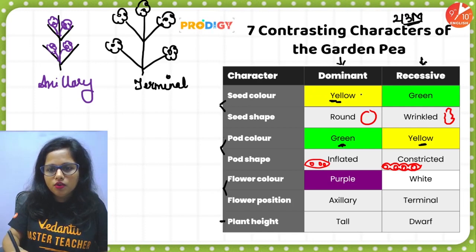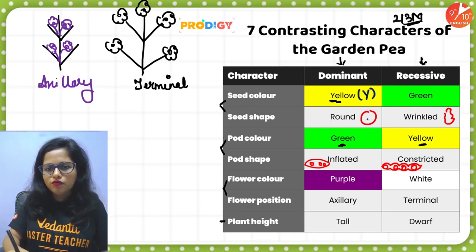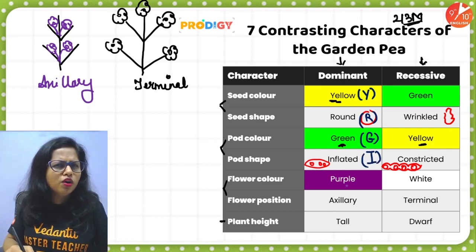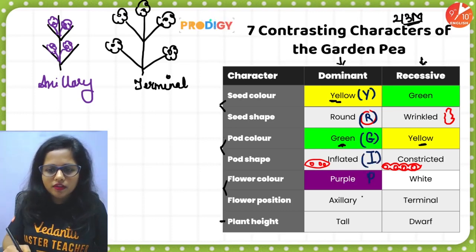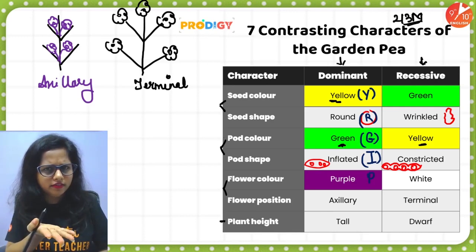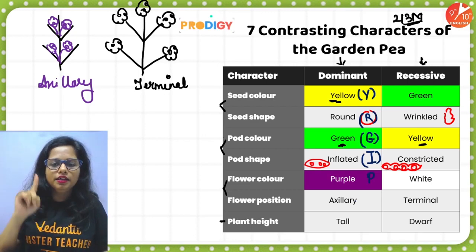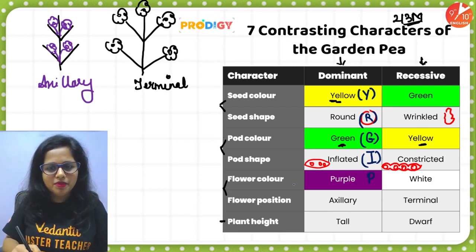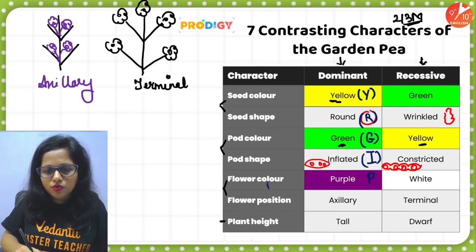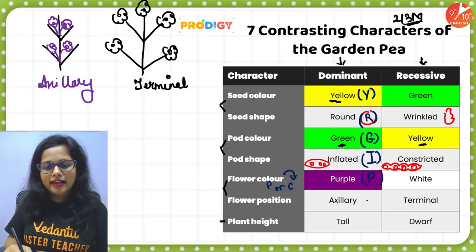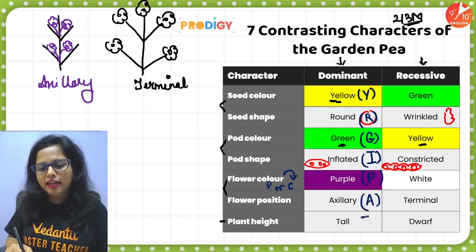So for yellow it's capital Y, for round it's capital R, for green it's capital G, for inflated it's capital I, for purple what it will be? Capital P. If it is written red, so it can be R, but then it will clash with the round trait, right? So it is usually written as P, or it is also written as C, because C for color. Okay, no confusion. So yeah, P. Then axillary capital A and tall capital T.